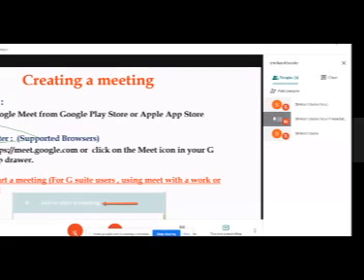If I click here, it gives me three options: pin screen, mute, and remove from the meeting. This feature is only available for the host. The attendees cannot kick each other out of the meeting, and they cannot mute each other. The host has all the rights.